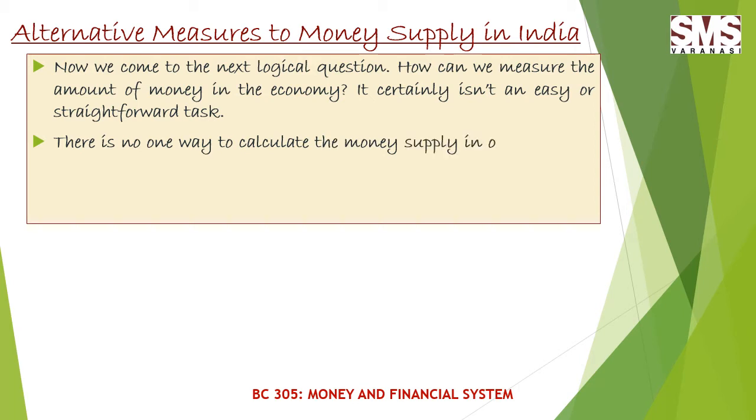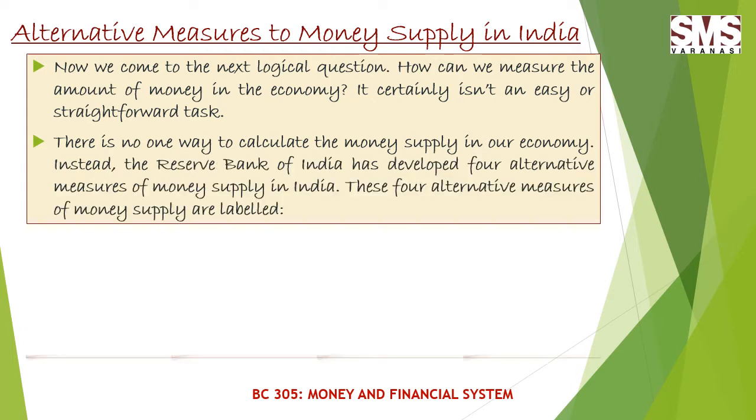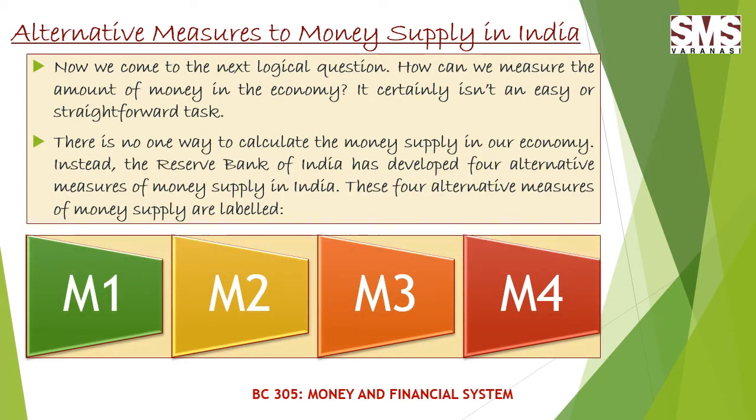And these four alternative measures of money supply are labeled as M1, M2, M3 and M4. So these are the four measures of money supply as per the Reserve Bank of India. So now I'm going to discuss all these four alternative measures in detail one by one.